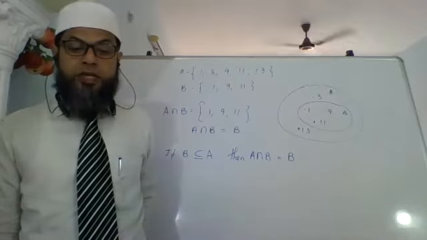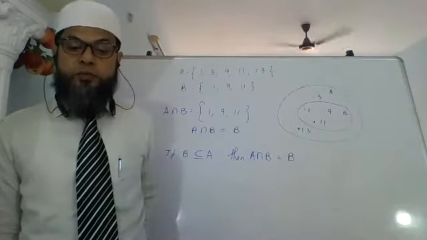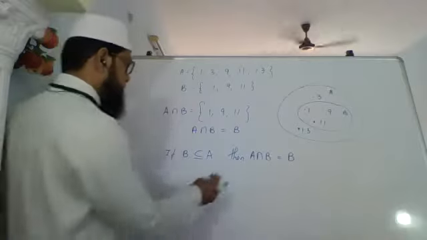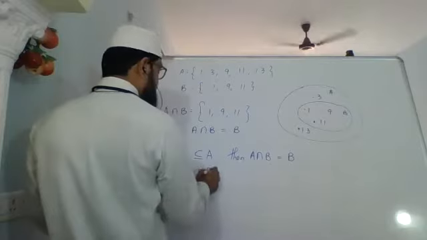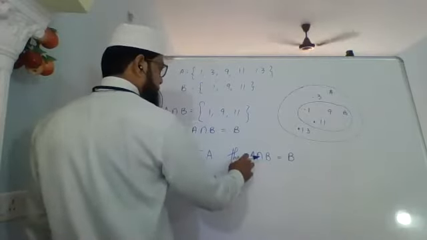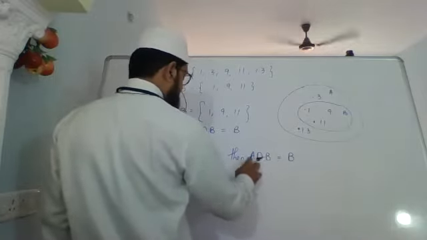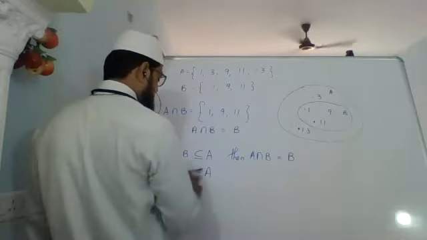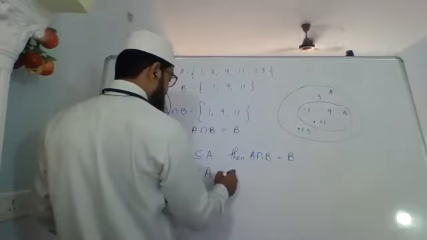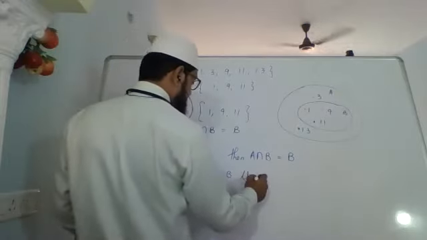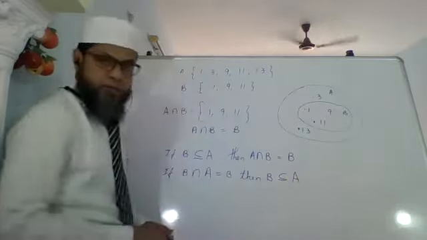And the reverse is also possible. If B intersection A is B, then B is a subset of A. Now it doesn't matter whether I say A intersection B or B intersection A. The order does not matter because it is to be common to both of them, common to A and B. So whether I write A first or B first will not matter. If B intersection A equals B, then B is a subset of A.